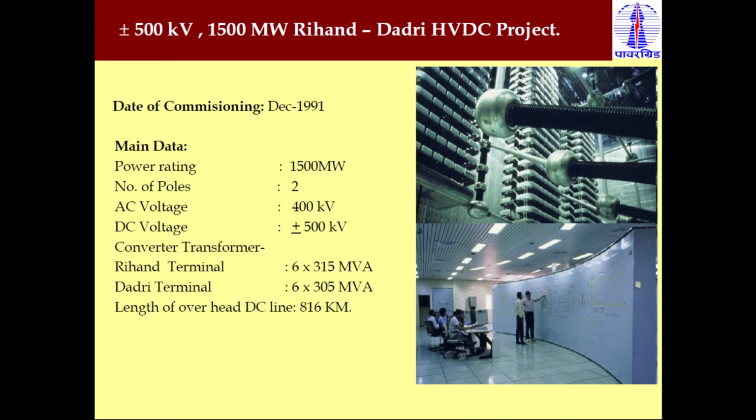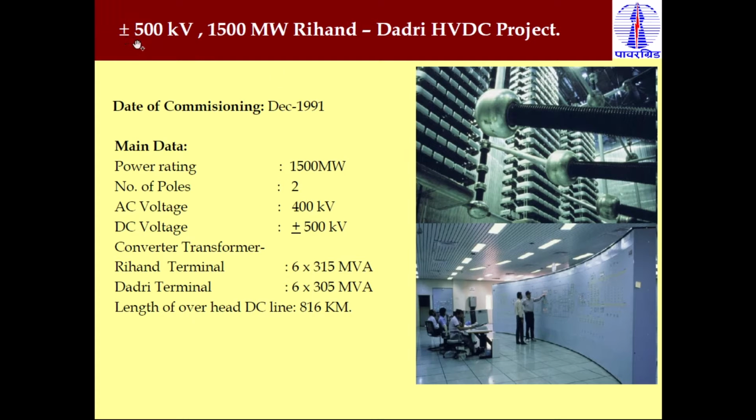First, this is the Rihand Dadri HVDC project, which is rated plus or minus 500 kV, with a maximum capacity of 1500 megawatt. The power is generated at Rihand, and the load center is at Dadri. You can see the rating and main data of this HVDC system. It was commissioned in 1991 and is already installed. Main data: power rating is 1500 megawatt, and the number of poles is 2.